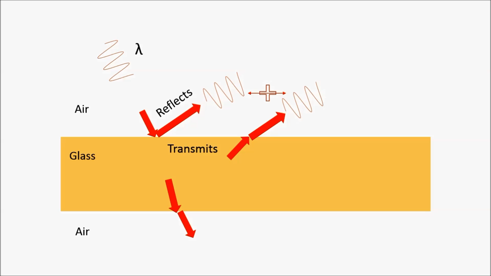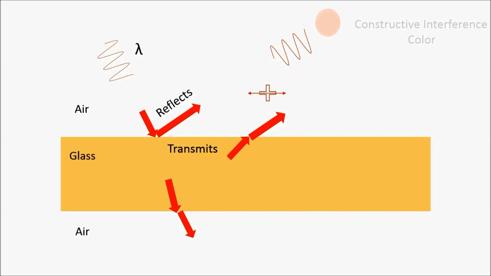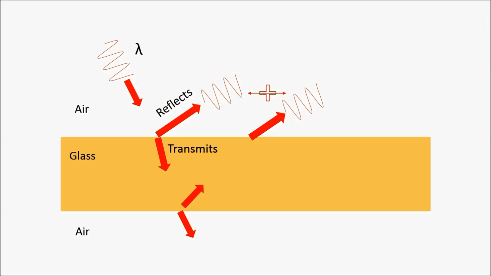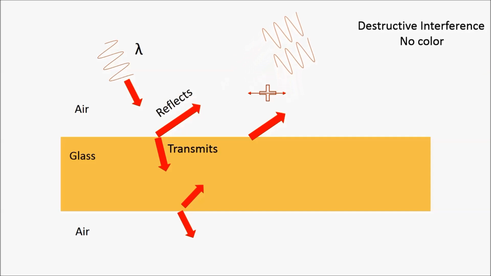If both the reflected waves are in phase with each other due to constructive interference, we see a strong intensity of the color associated with that wavelength. Conversely, if the reflected waves are out of phase with each other due to destructive interference, we do not see any color associated with that wavelength.